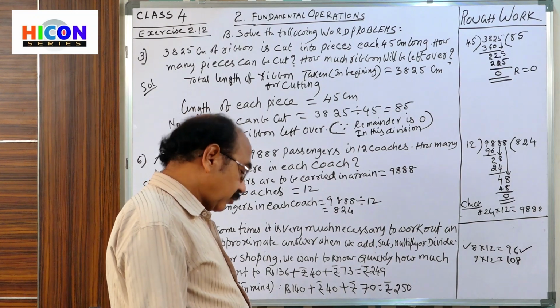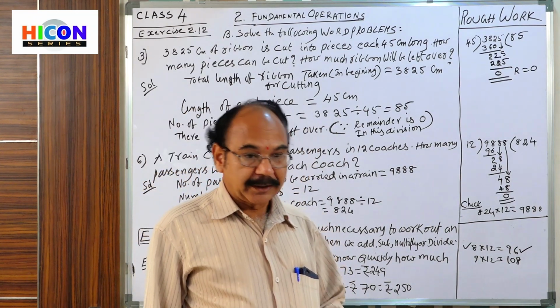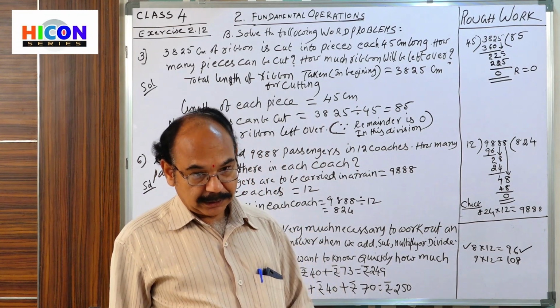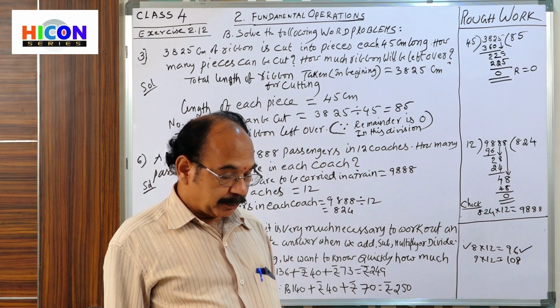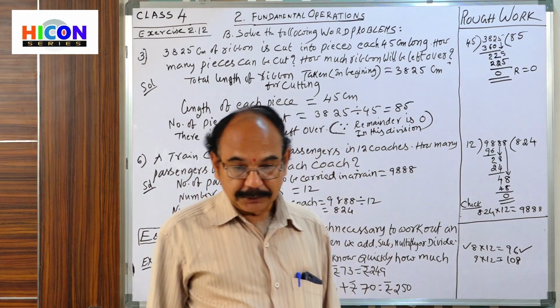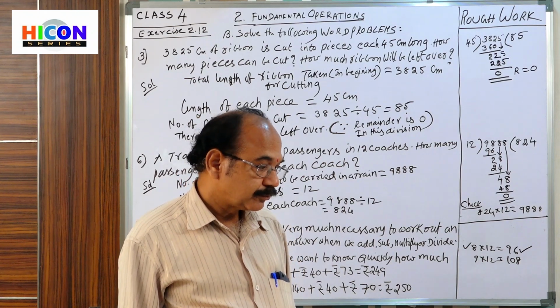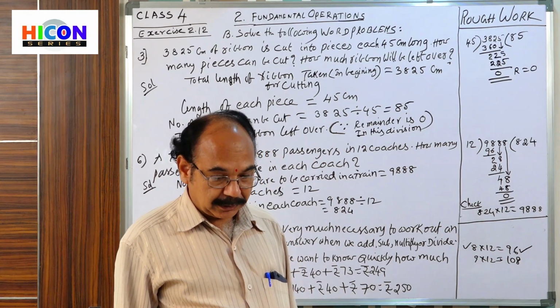Before purchasing, you ask the shopkeeper, I want to purchase 3 items, approximately how much do I have to pay? That means by estimation. Just by estimation you tell how much amount I have to pay.